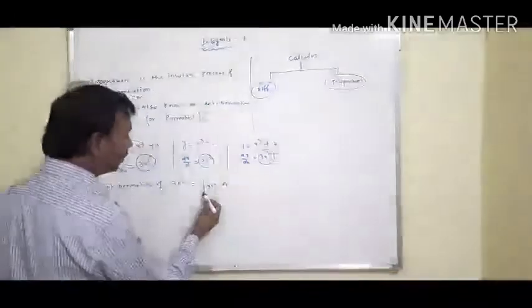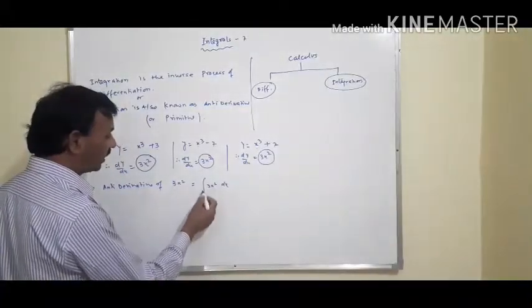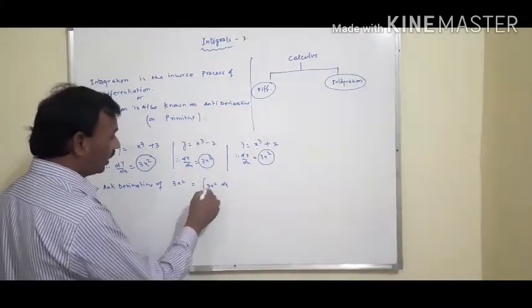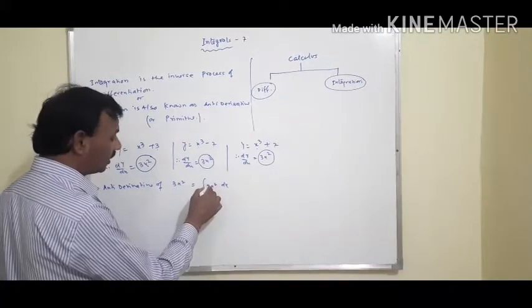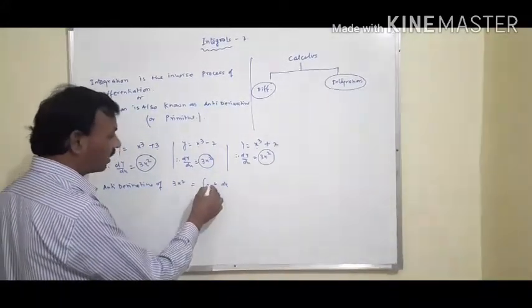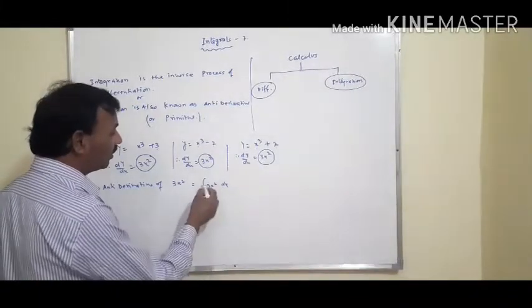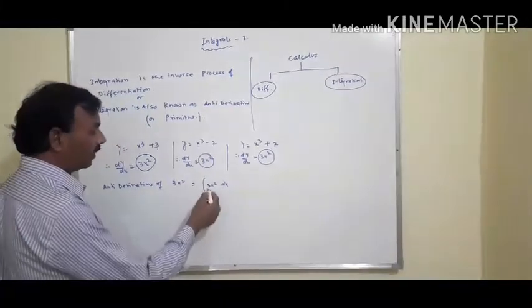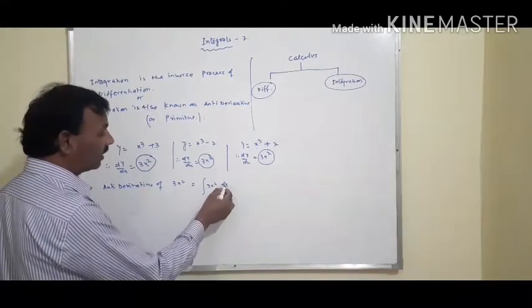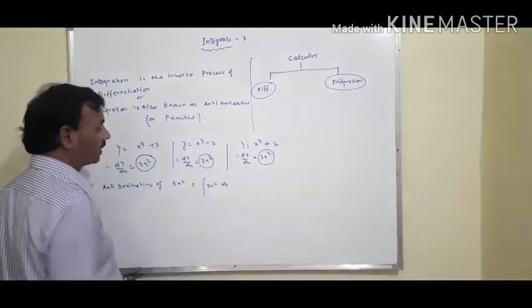This symbol is known as integration, the symbol of integral. 3x square is the function, f of x, and x is the variable. Dx means this function should be integrated with respect to x.